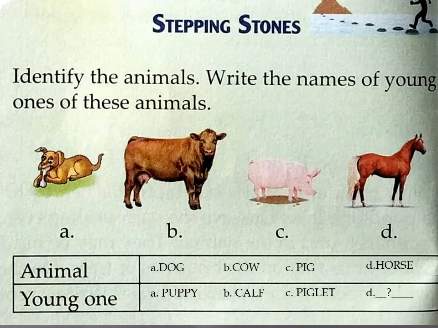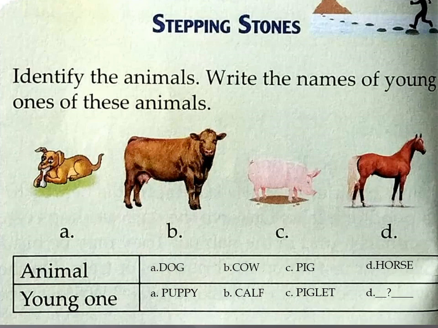The second one is a cow, and the young one is called calf. The third one is a pig, and the young one is called piglet. And the last one is horse. So you will find out. This is for your own work. What is the name of the young one of a horse? 3 of them I have told, and you will write the 4th one by yourself. Before starting the next part in the coming week, I will tell you the answer.